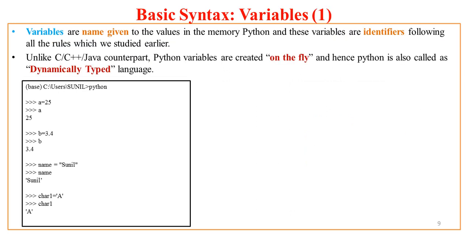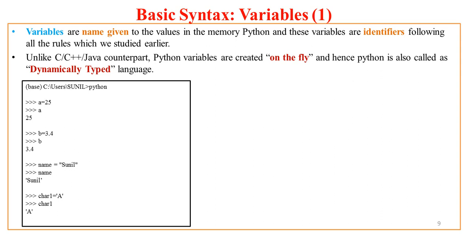Now let us start with the next topic, that is variables. Variables are names given to values in the memory of Python. Now what does it mean by the memory of Python? Memory of Python means the memory used by the Python environment. So whatever values are stored in this memory, those values can be accessed or referred to by Python using variable names.